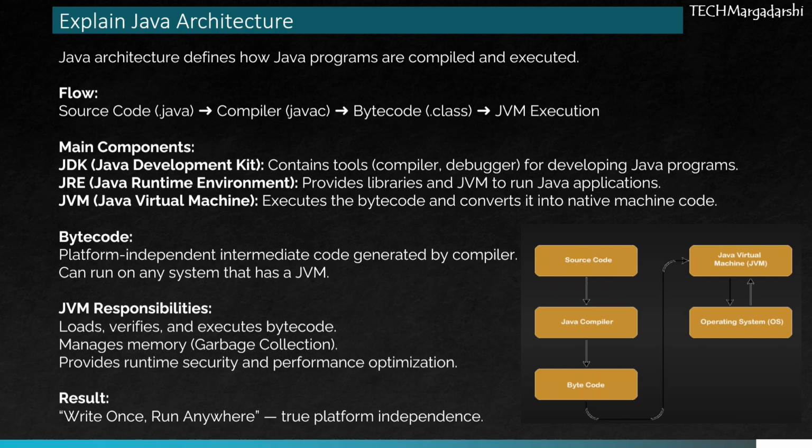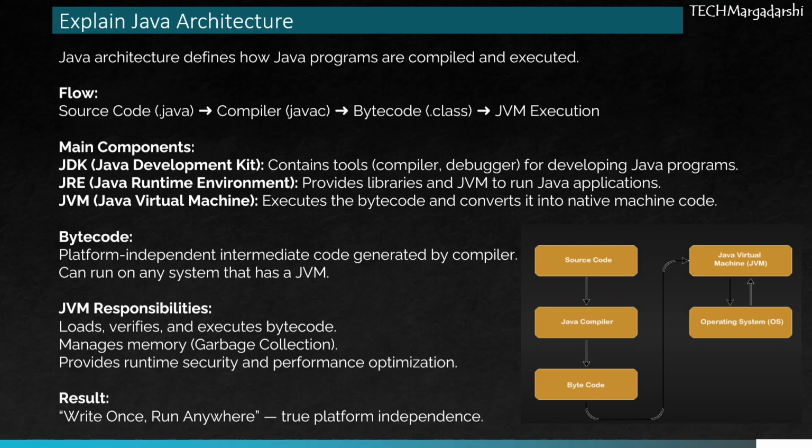First, the JDK, Java Development Kit. It includes all the essential tools like the compiler, debugger, and other utilities needed for developing Java programs. Next, the JRE, or Java Runtime Environment. It provides the necessary libraries, classes, and the JVM, everything required to run a Java application. And finally, the JVM, or Java Virtual Machine, the heart of Java architecture. It takes the bytecode and converts it into native machine code that your operating system can execute.